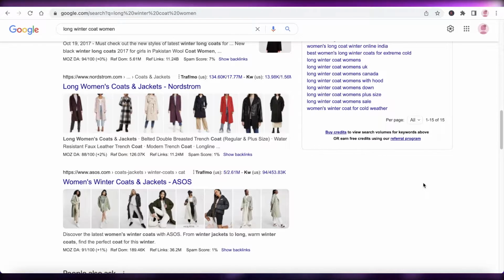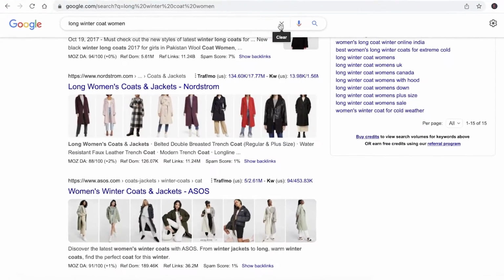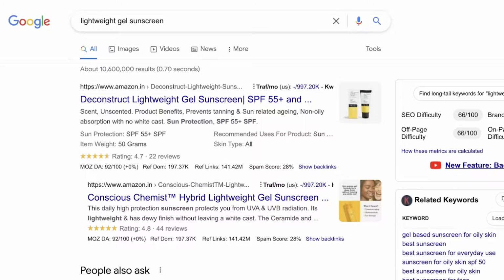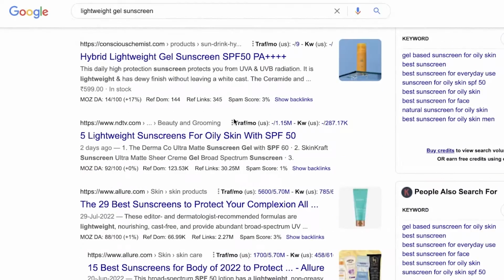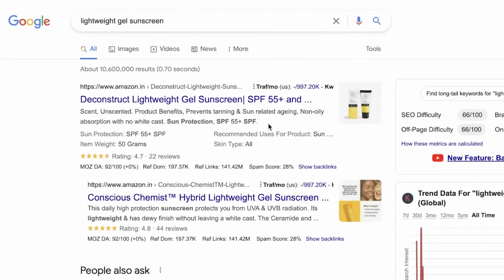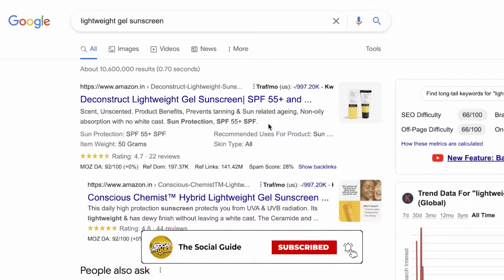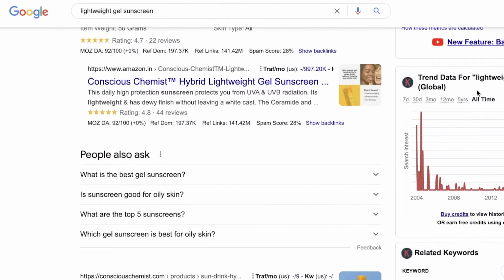The second thing that you need to do to maintain your ranking on Google is that you need to monitor your competitors. Let's say I was ranking number one for a specific keyword, and let's say that keyword is lightweight gel sunscreen. So you can see over here, I've searched for lightweight gel sunscreen and these are the top results. So what can I do to maintain a top position in a keyword like this? It is relatively difficult, however, it is not that difficult and it is a bit niched out as compared to some of the more broad categories.